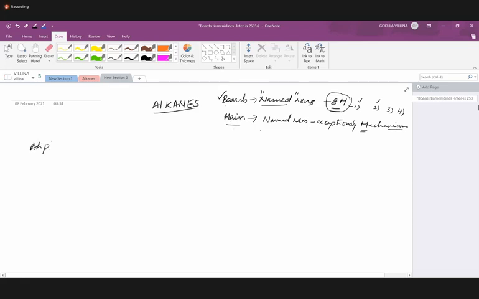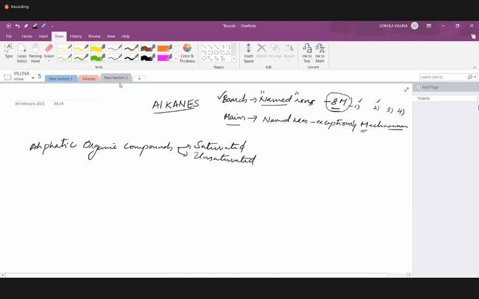And in that aliphatic, one second, I'll just admit people. Yeah. When it comes to aliphatic organic compounds, we have 2 types, right? Saturated and unsaturated. So where do alkanes fall?